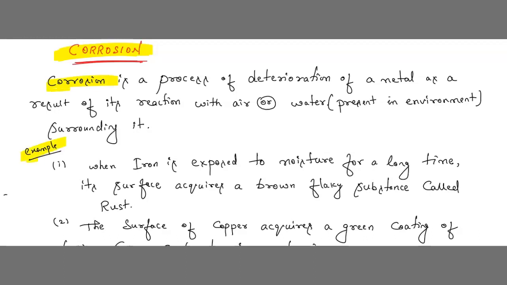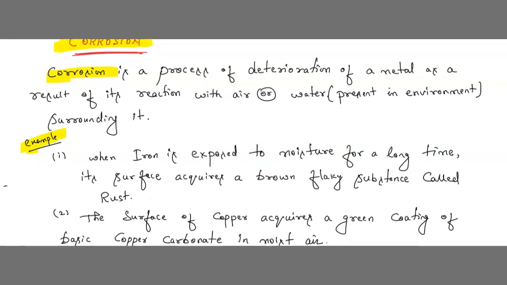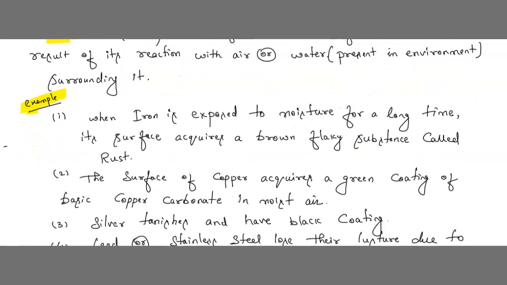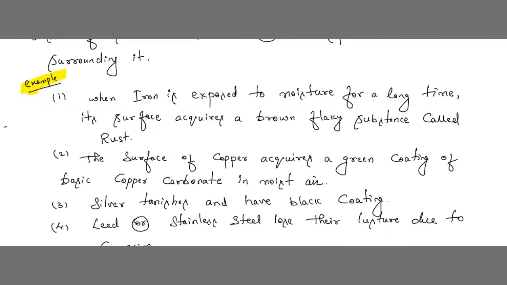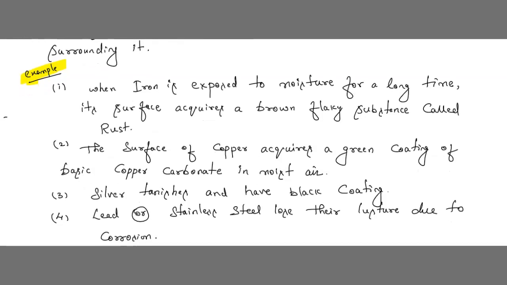Now let me see some examples related to corrosion. See children, when iron is exposed to moisture for a long time, when it is exposed to the atmosphere, its surface acquires a brown flaky substance that is called rust. If you have kept the iron in the atmosphere outside for a long time, you can see some brown color formation. That brown color formation is nothing but what we call rust.